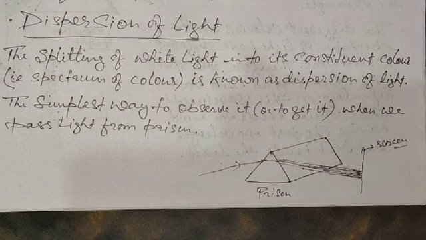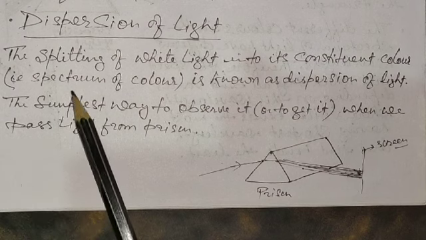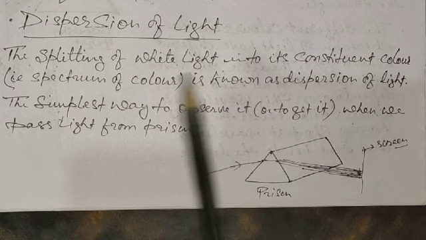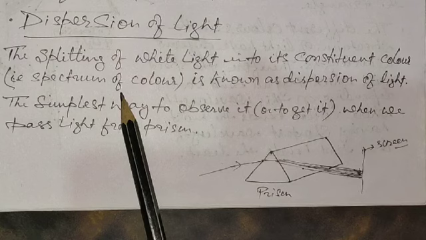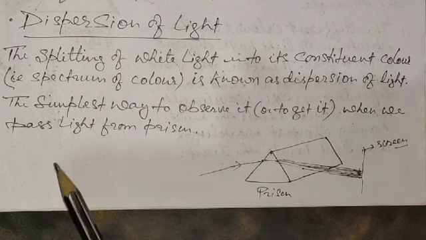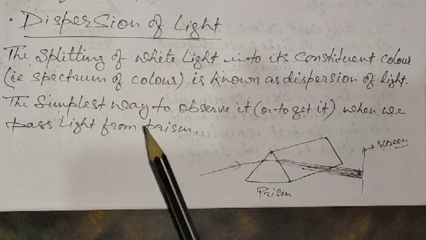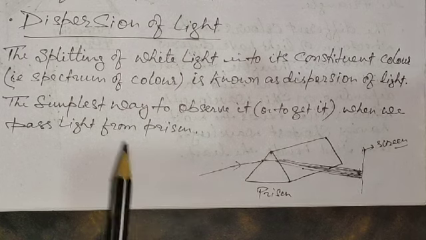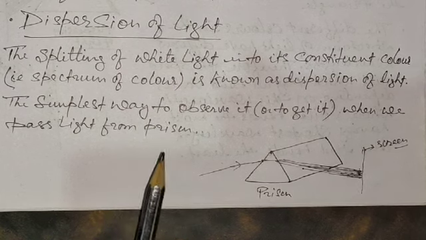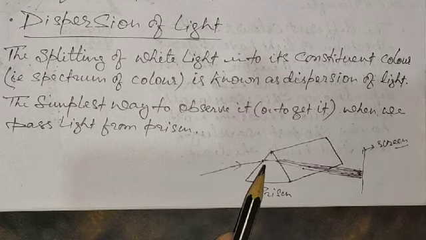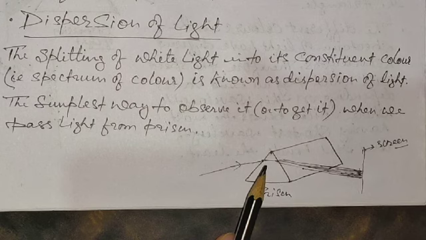First of all, let us try to understand what dispersion of light is. The splitting of white light into its constituent colors, that is the spectrum of color, is known as dispersion of light. For your kind information, you must know that white light is actually not white in reality. It is actually made up of several constituent colors.